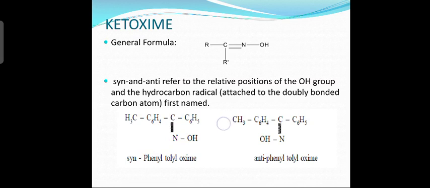Ketoximes can also be represented in syn and anti forms. Syn and anti refer to the relative positions of the OH group and the hydrocarbon radical. The hydrocarbon radical present here is C6H5, and we consider it with respect to the OH group.